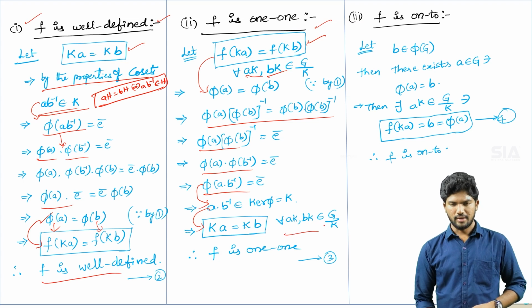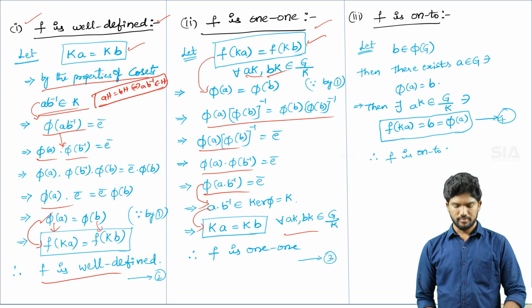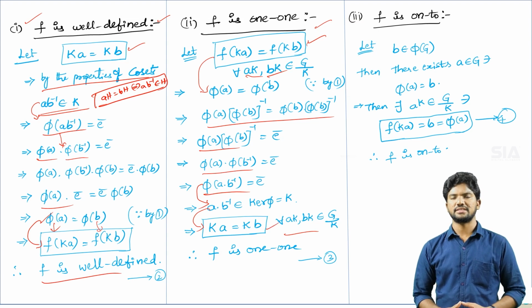So for all aK, bK belonging to G by K. Therefore, we took the images, and from the images we proved the elements, the pre-images, are equal. That is called the one-one condition.